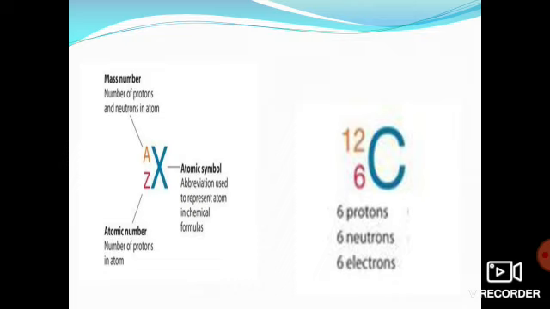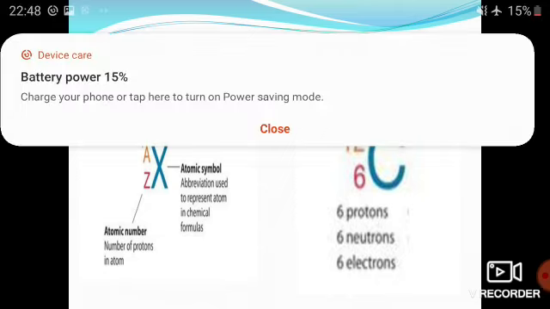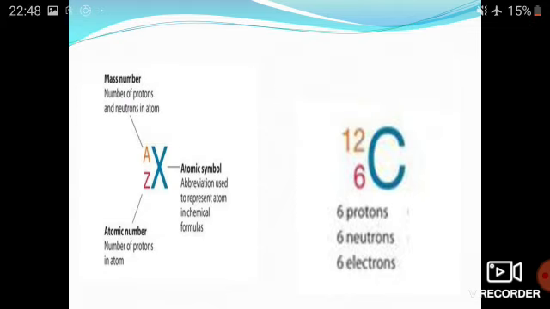For example, carbon is C, chlorine is Cl, sodium is Na, magnesium is Mg. So these are all symbols. You have to write the symbol first, and then at the left hand lower corner will be your atomic number, and at the left hand upper corner will be your mass number, that you calculate by adding proton number and neutron number, right?